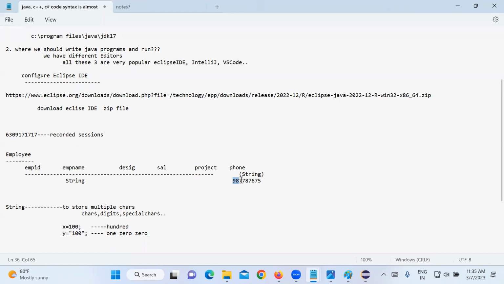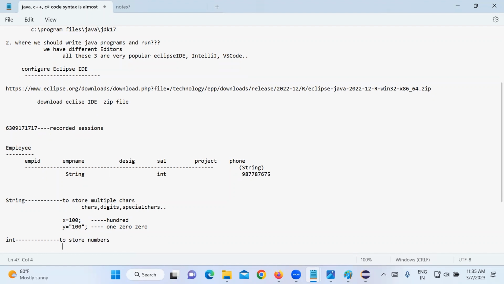Now take a salary. How do you read a salary? Salary is an integer, right? Int means we can store numbers.